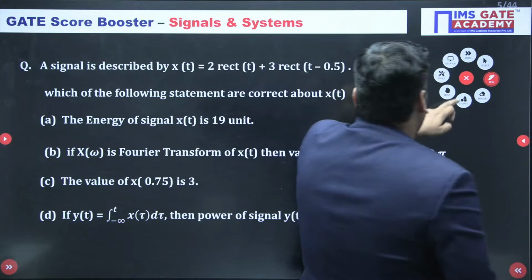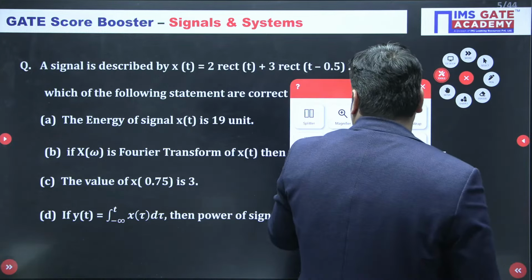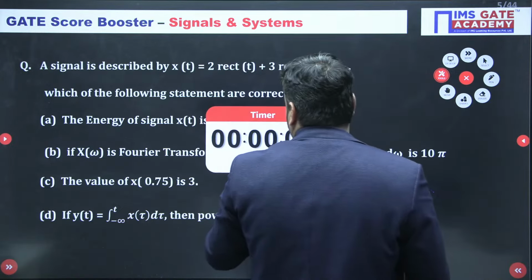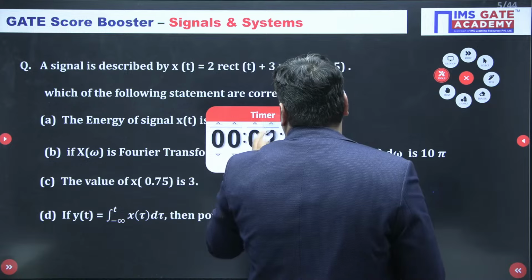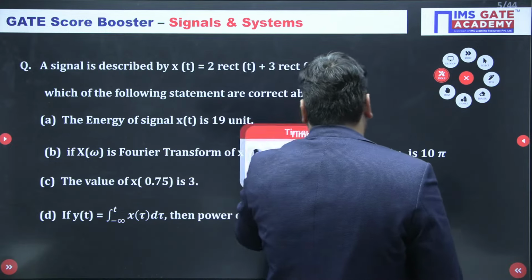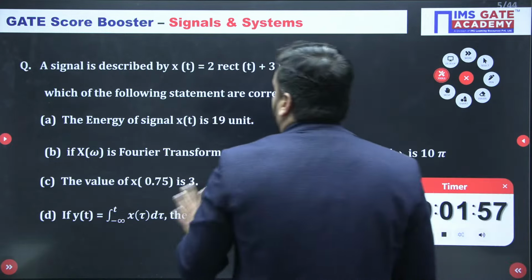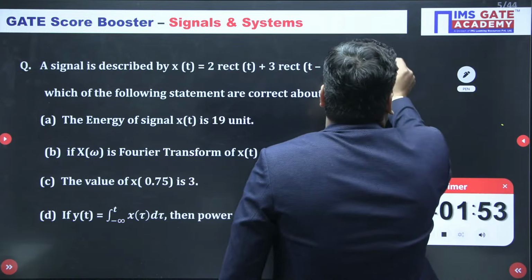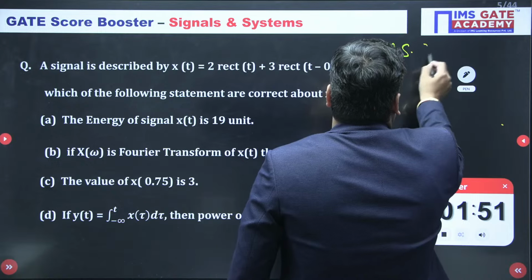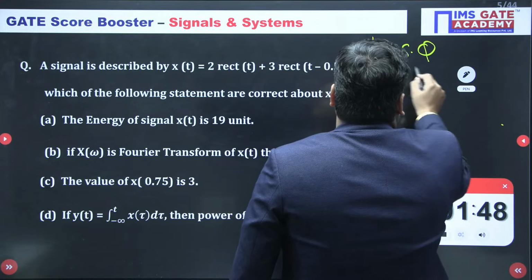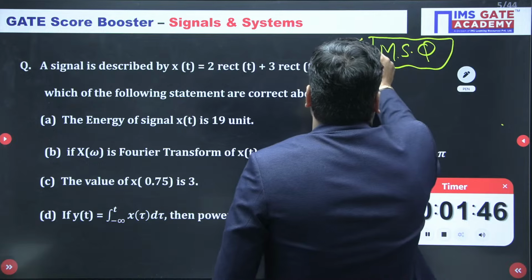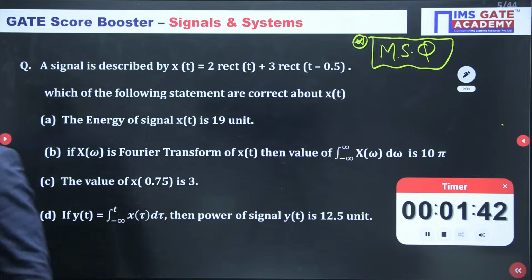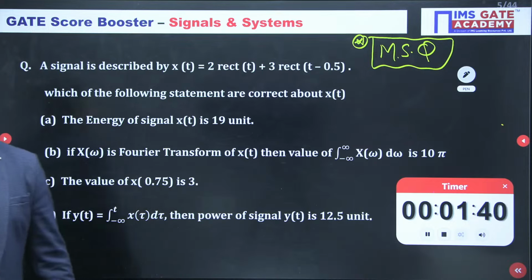Now student, this is a very beautiful question, and I must give you 2 minutes to solve this. I have created the question for you. This is an MSQ actually, not an MCQ. I know you can only solve this question if you have a strong concept of signals and systems. Normal students are not able to solve this question. If you do not have a strong concept of signals, you are not able to solve this question for sure. Just take your time and try to attempt it.